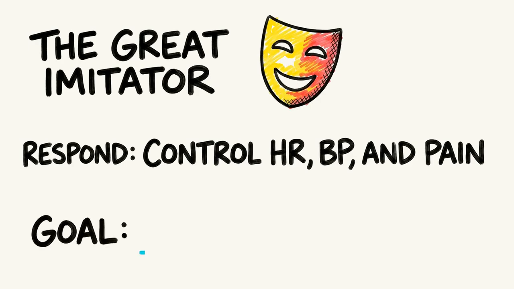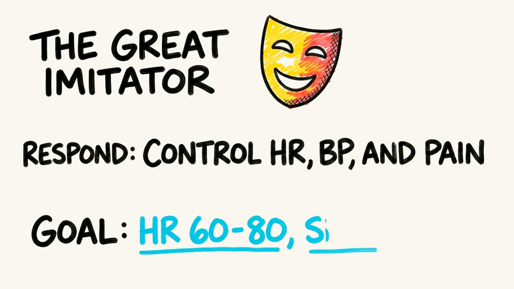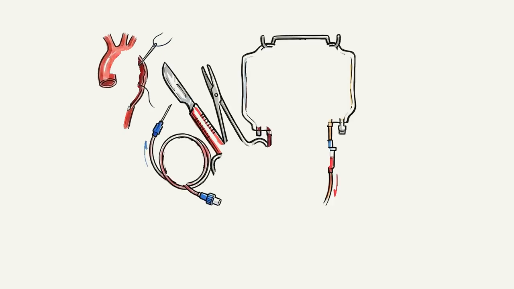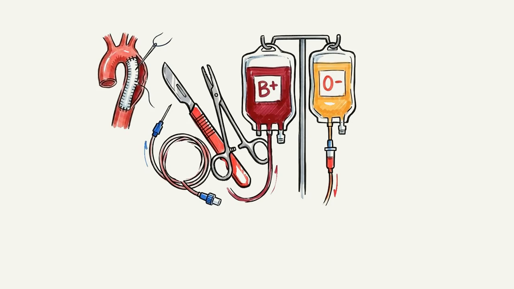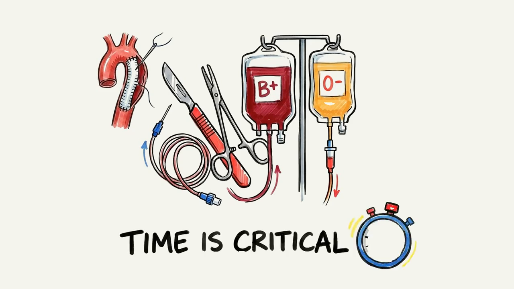A goal heart rate is 60 to 80 with a systolic blood pressure less than 120 to prevent further tearing or rupture. If the patient is a surgical candidate, they will be rushed for emergency repair along with large volume blood transfusions to manage blood loss. Time is critical, as advanced dissections carry a poor prognosis even with intervention.